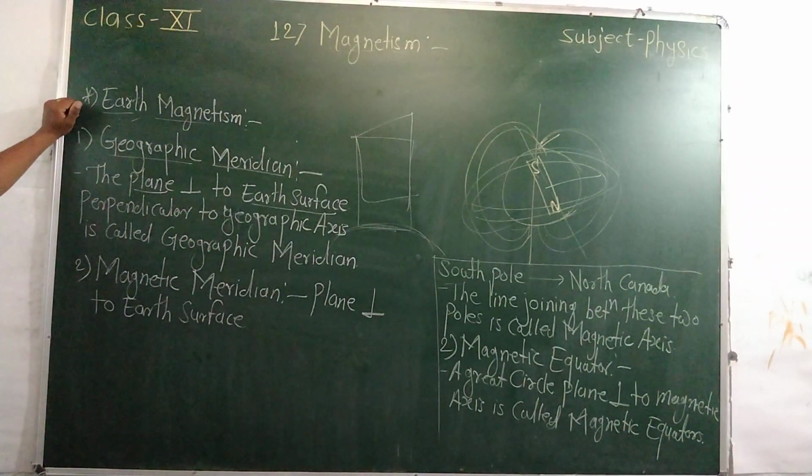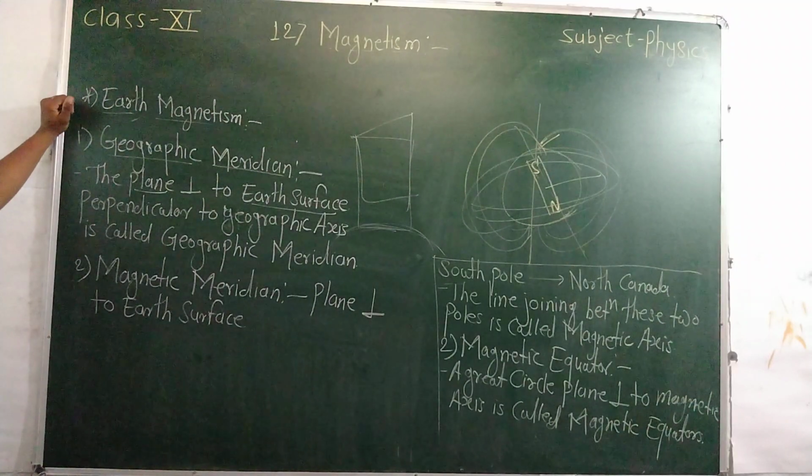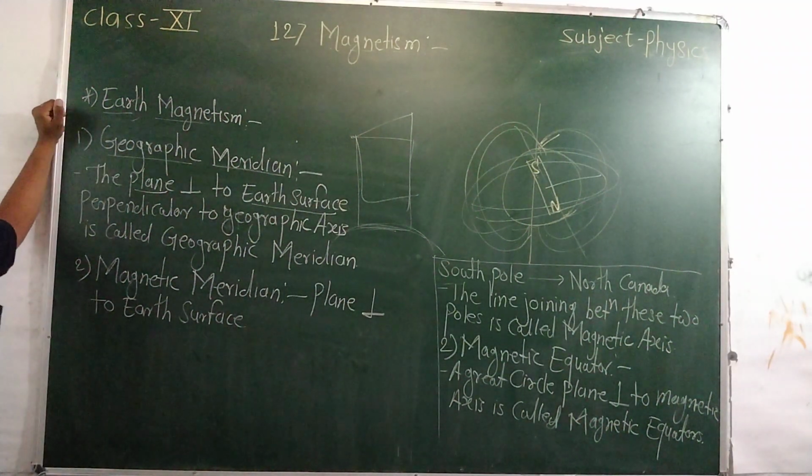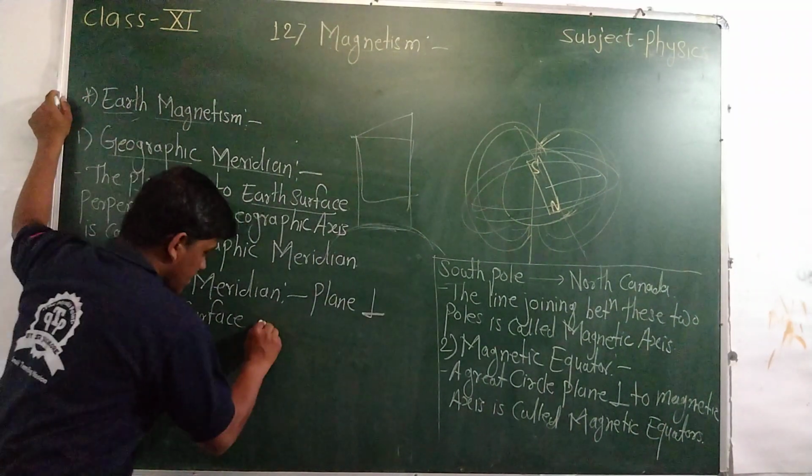The magnetic meridian is a plane perpendicular to the surface of the earth and passing through the magnetic axis.